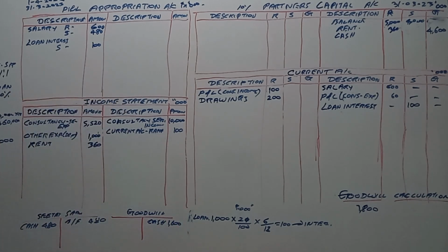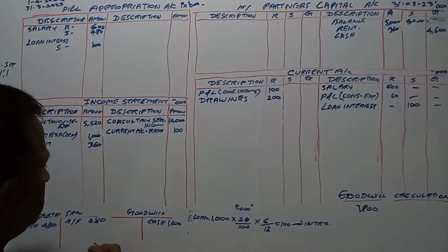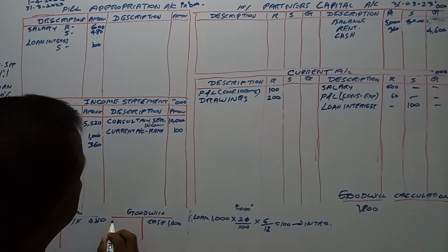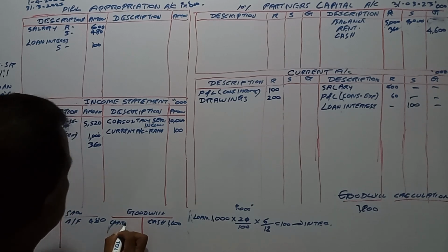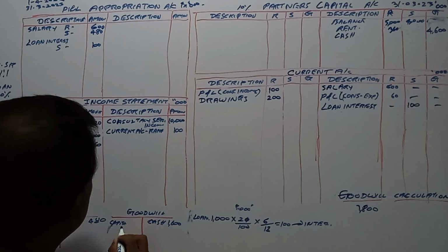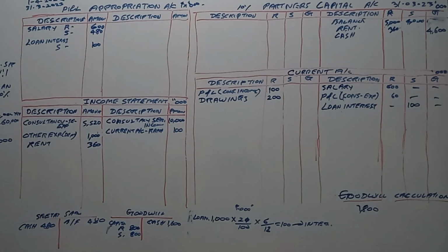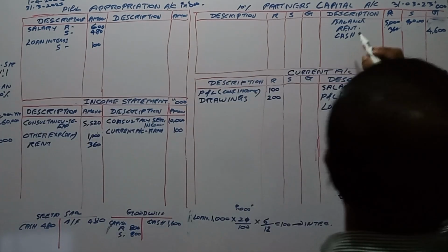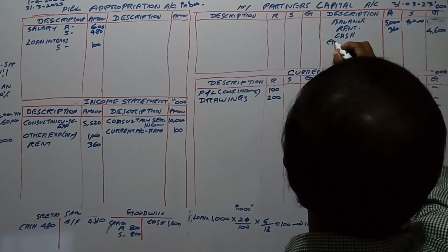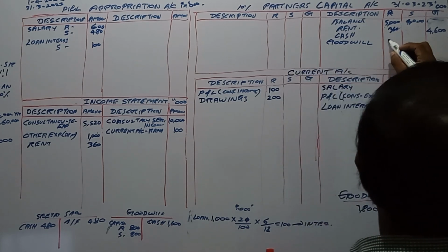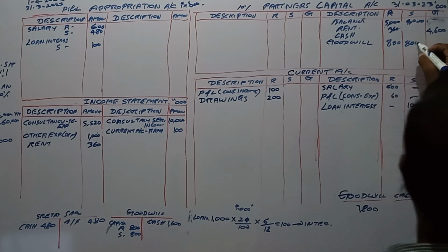1,600,000. This has to be distributed among the partners through the capital account, right? Capital account of R and S, equally, 800,000 and 800,000. Capital account, we will say goodwill, 800, 800 and 800.